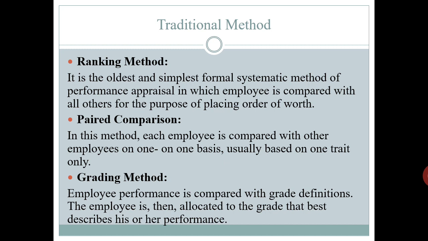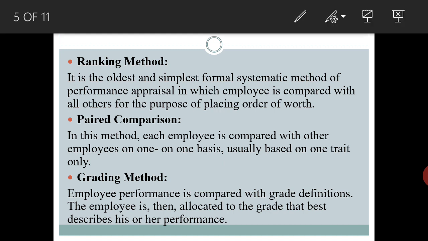Okay, there can be more than 3 grades. Employee performance is compared with grade definitions. The employee is then allocated to the grade that best describes his or her performance. Such type of grading is done in the semester pattern of examination and in the selection of a candidate in the public service sector. One of the major drawbacks of the grading method is that the rater may rate most of the employees on the higher side of their performance.